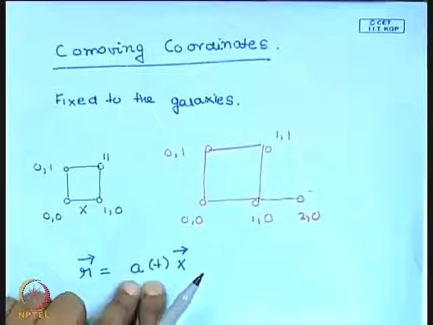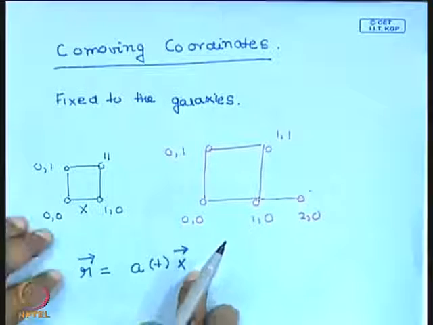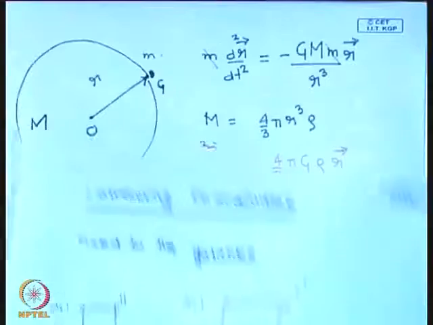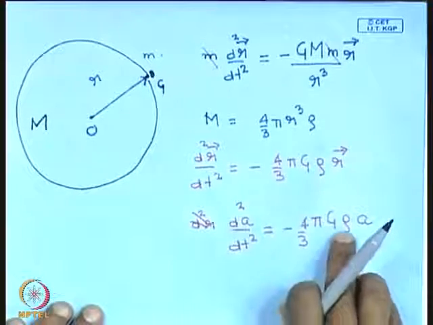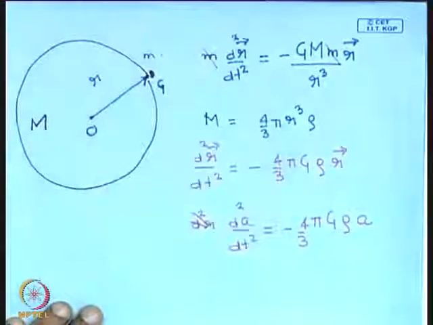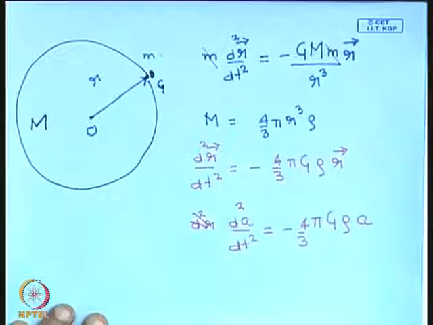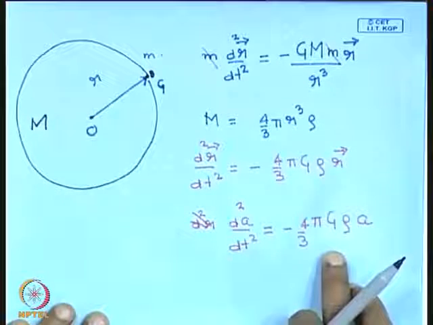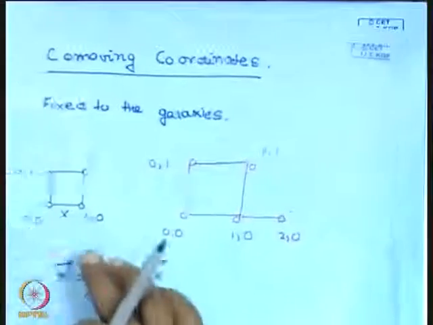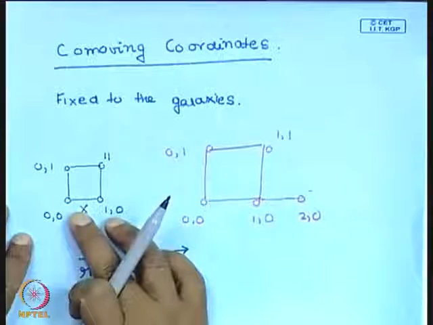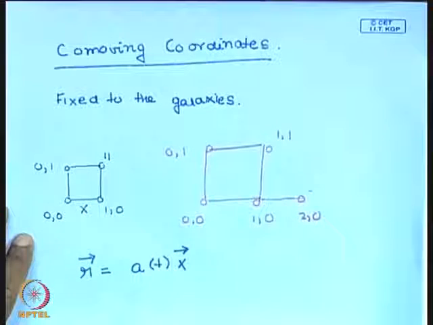Once I know how a of t evolves, I can use this to determine the motion of any galaxy. Different galaxies correspond to different coordinates. The other point to note here is that the density of the universe does not vary from place to place, but it does vary with time. Why does it vary with time? Basically the mass is conserved. As the universe expands, the mass inside any physical volume has to be fixed.